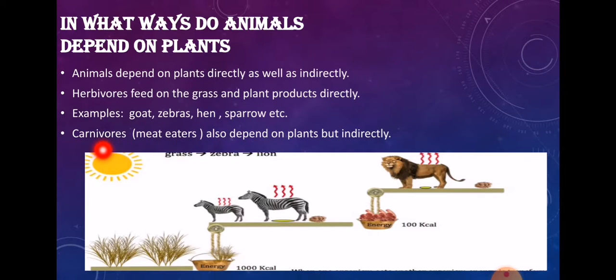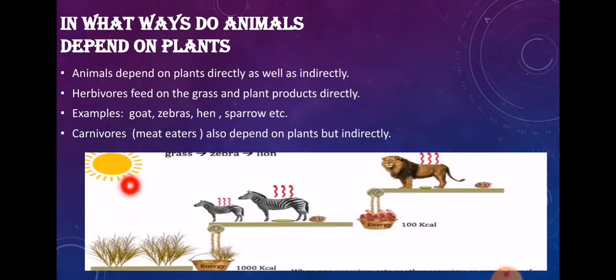Whereas the carnivorous animals, what are carnivores? Carnivores are the animals that eat the flesh of other animals. Simply, we can say that these are the meat eaters. Carnivores eat meat. So, the animals who are carnivores depend on the animals directly, but on the plants indirectly. Okay. Now we will understand this concept with this picture.